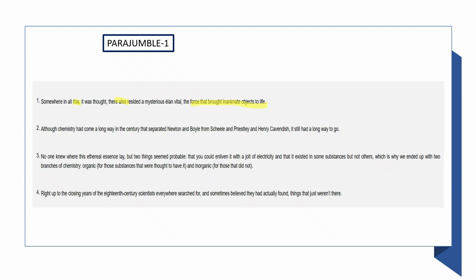Although chemistry had come a long way in the century that separated Newton and Boyle from Scheele and Priestley and Henry Cavendish, it still had a long way to go. So we can make the statement simpler by reading it like this: although chemistry had come a long way in the century that separated X and Y from Z and W and U, it still had a long way to go.